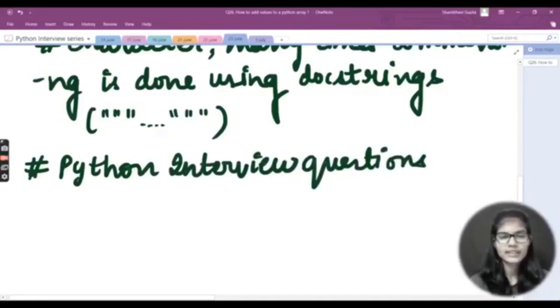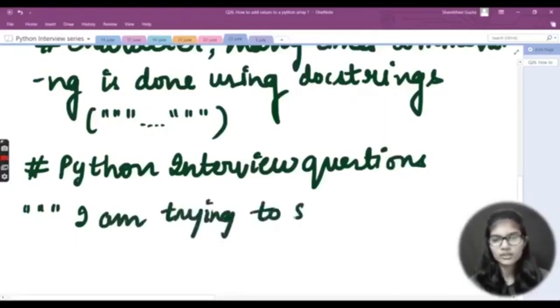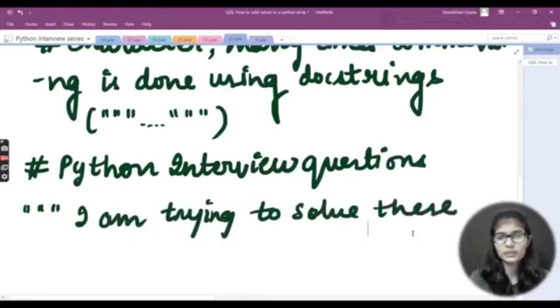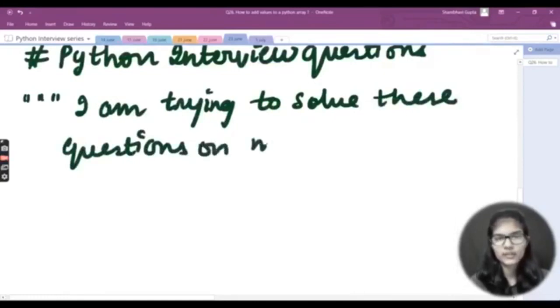And other than this, you can use the multiple-line way as well. So put the three quotes at the start, right? Then just write here, let's say, I am trying to solve these questions on my own.